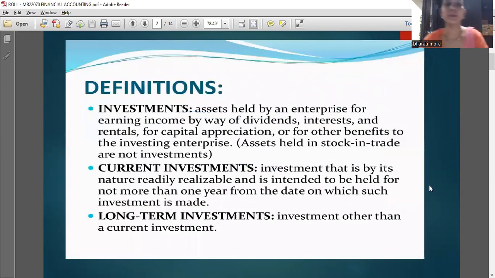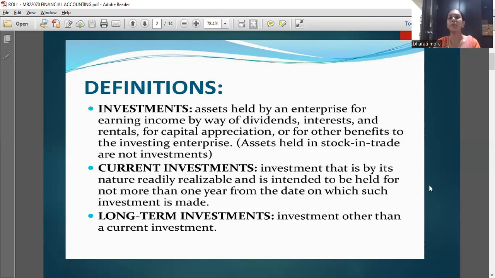There is a definition. Investments are assets held by an enterprise for earning income by way of dividends, interest and rentals, for capital appreciation, or for other benefits to the investing enterprise. Assets held as stock in trade are not investment. There are two types of investment, current investment and long-term investment.